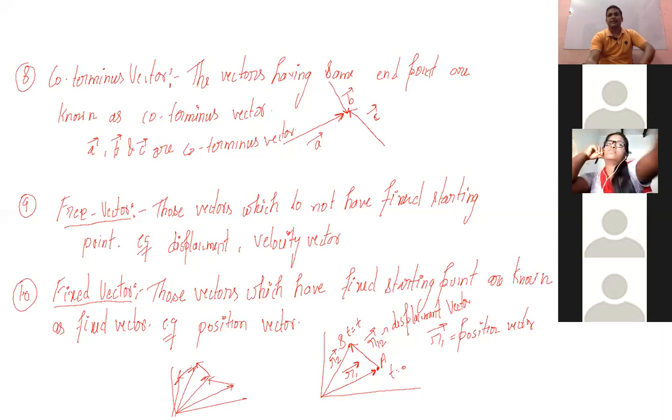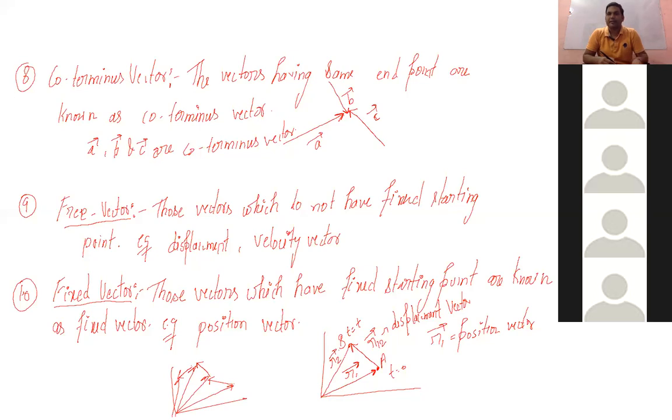So each and every time the displacement vector is going to change. Because it's a free vector, that's why the displacement is going to change. Got my point or not? Now it has become clear about the free vector and fixed vector. Yes, sir. So this was all about the different kinds of vector.